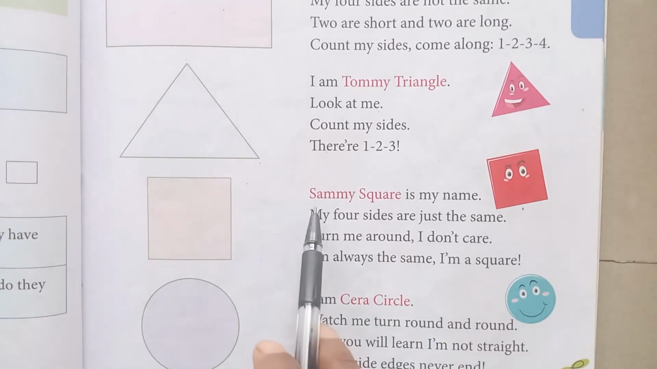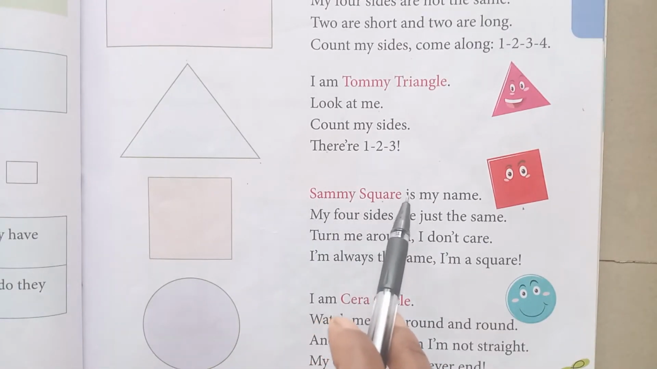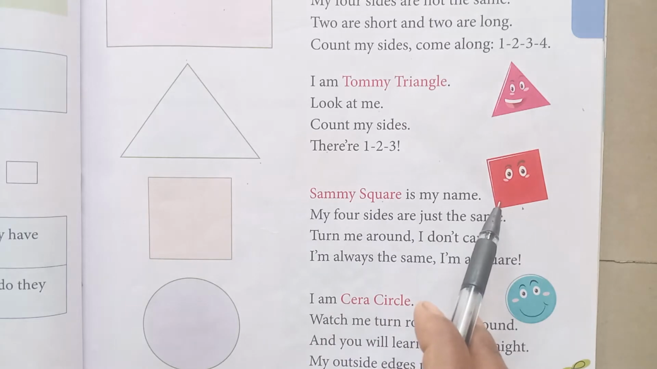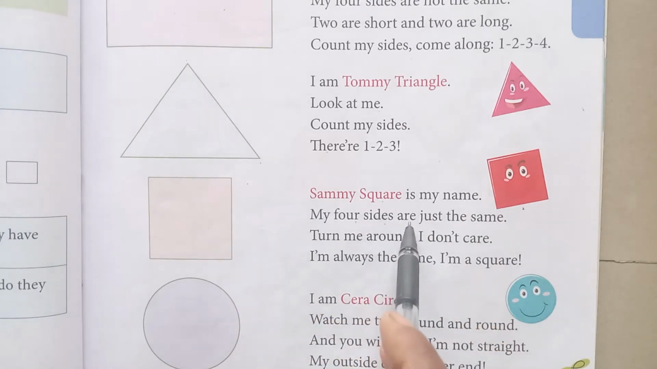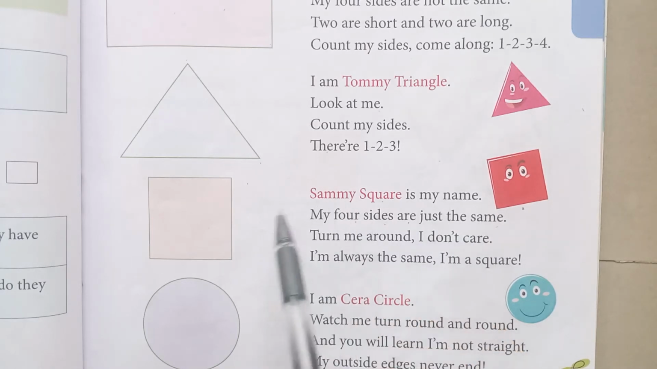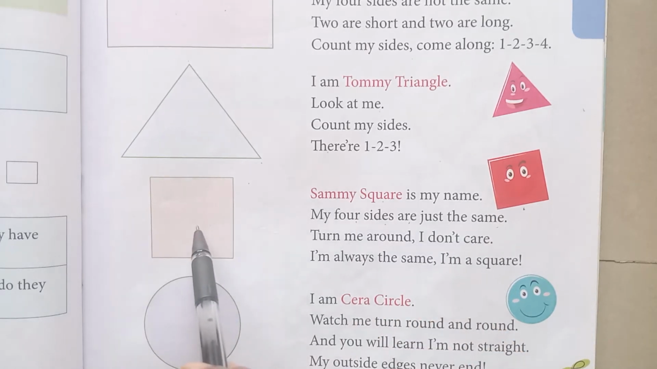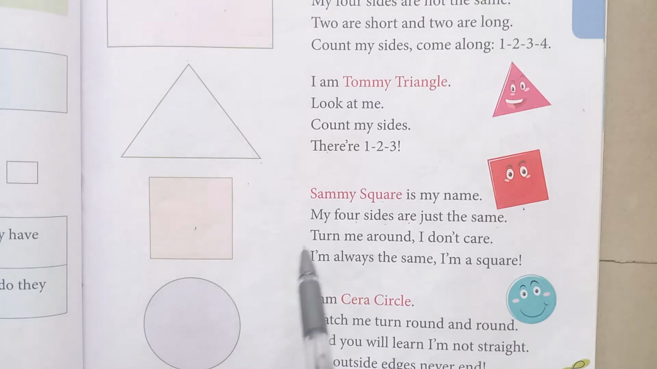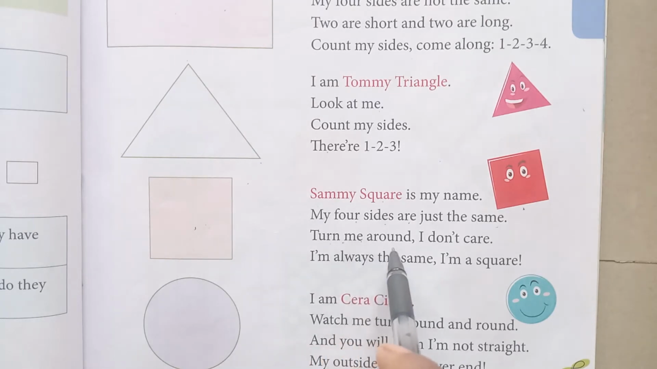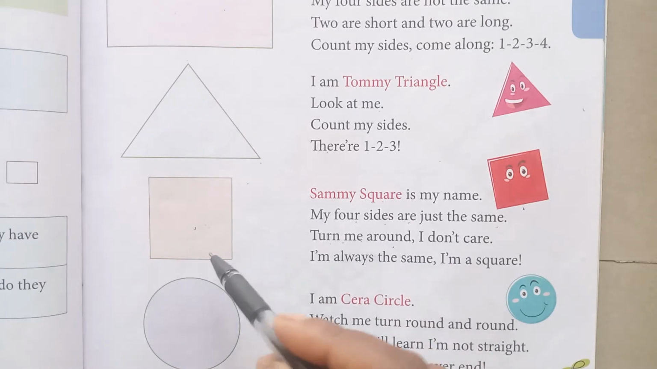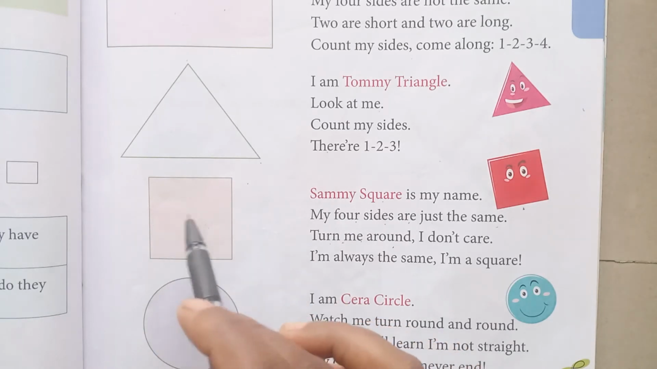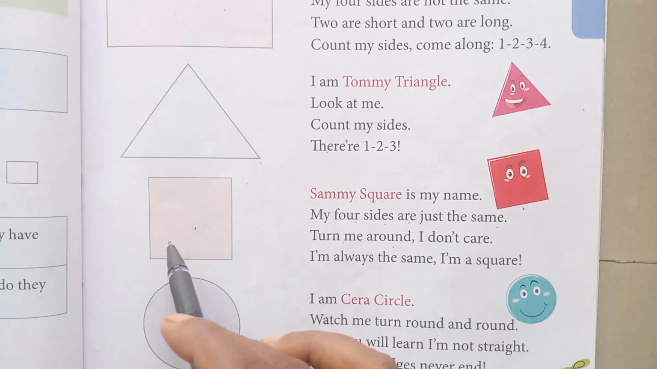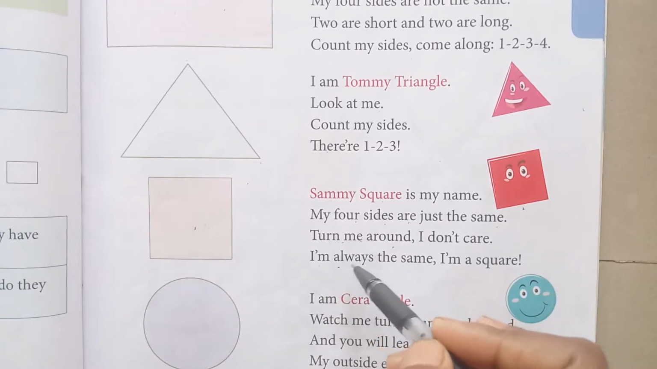Now, Sammy Square is my name. What is my name? Sammy Square. My four sides are just the same. See how my sides are? These sides are just the same. Turn me around, I don't care. However you turn me, I don't care. If you turn me anyhow, I will remain the same. I am always the same.